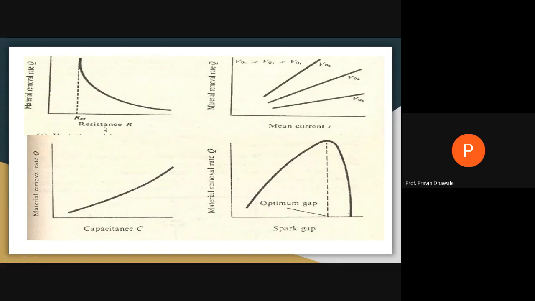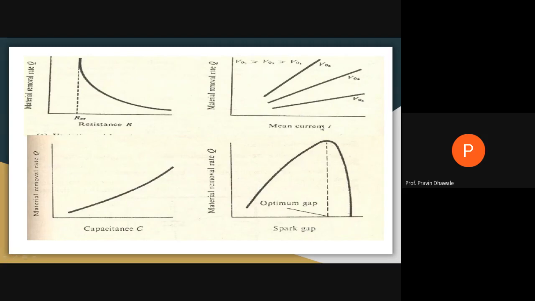As we go on increasing the resistance, metal removal rate will go on decreasing. Similarly, for the capacitance, at the lower value of capacitance, material removal rate will be lower. It will be linearly proportional, right? As the value of capacitance increases, material removal rate will also increase.